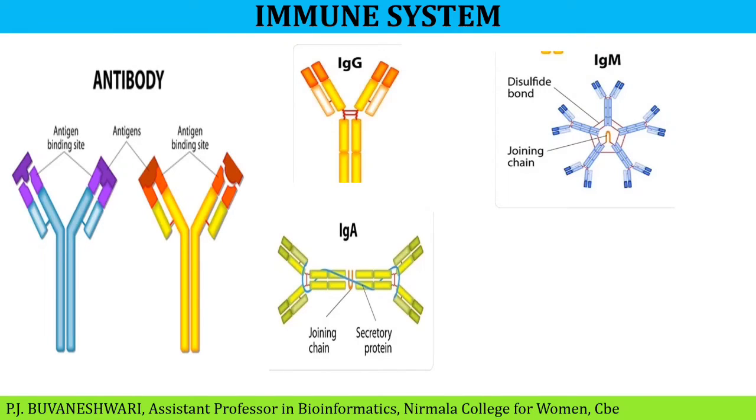These congregate in fluids such as tears and saliva, where they protect the gateways into our body from some organisms. Next, IgE, epsilon. These protect against parasites and are also to blame for allergies. Next, IgD, delta. These stay bound to B lymphocytes, helping them to start immune responses.